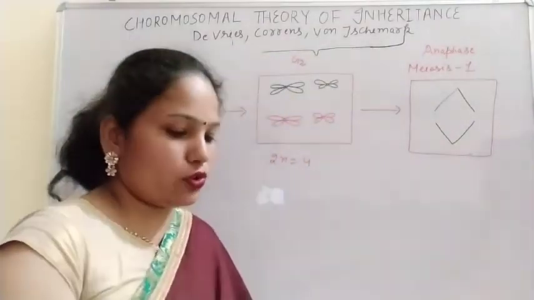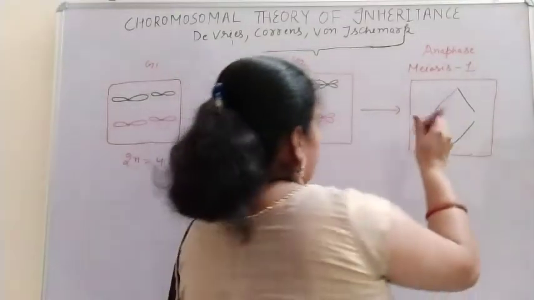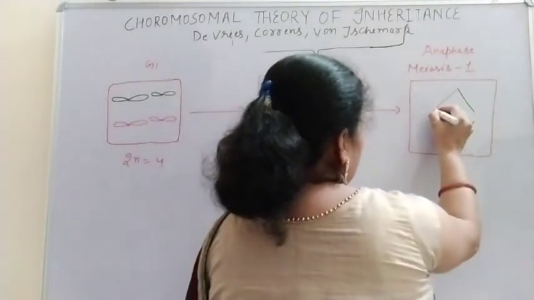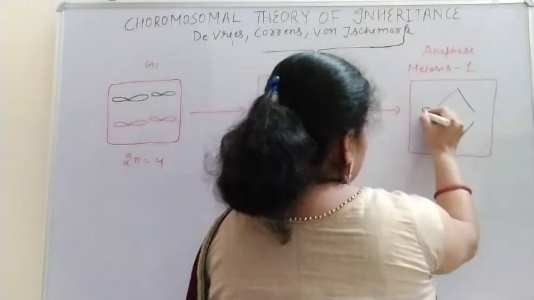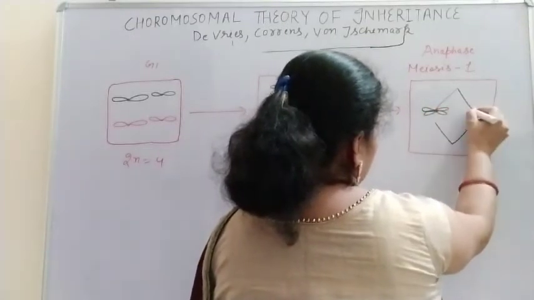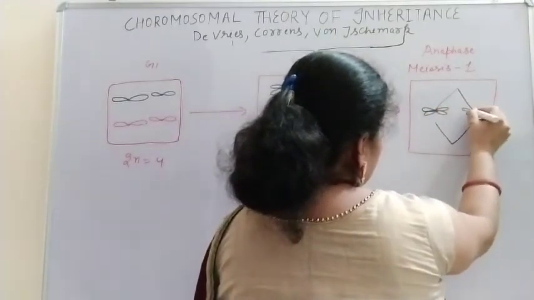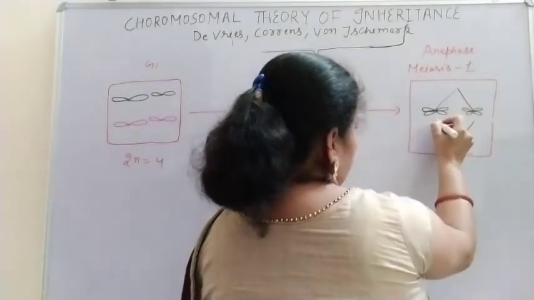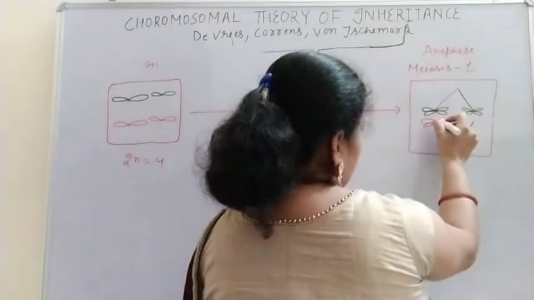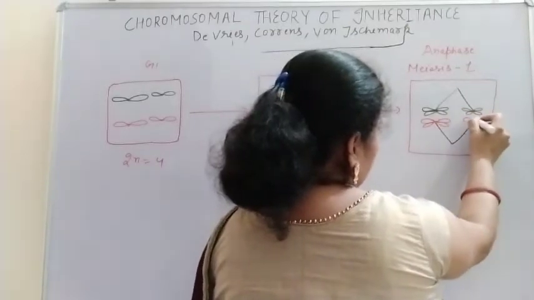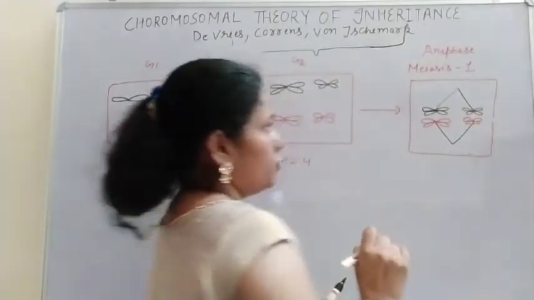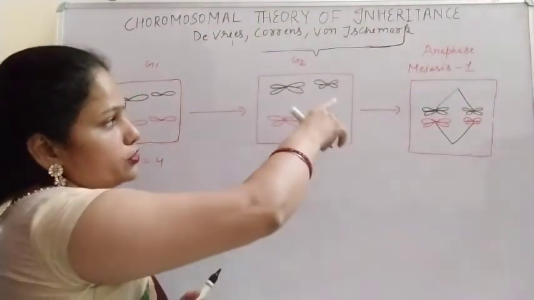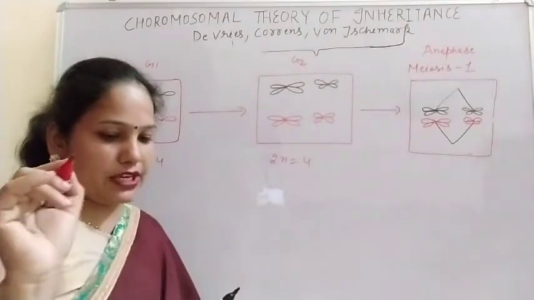So we can represent the red one and the black one like this. This black long and this black short. Here also the long red chromosome and the short red chromosome. So what is this stage? That is the anaphase of meiosis 1, anaphase 1 we can say.